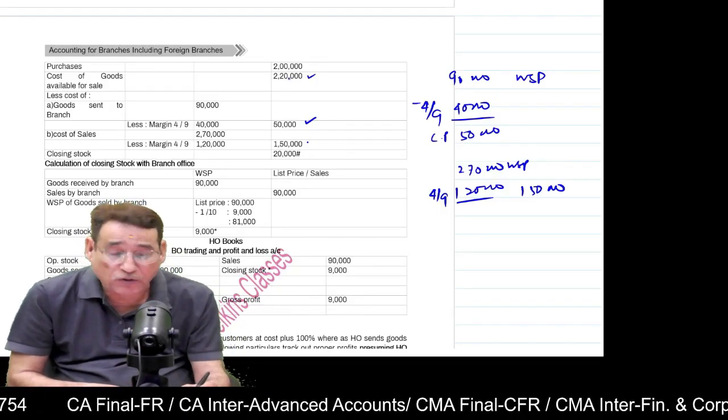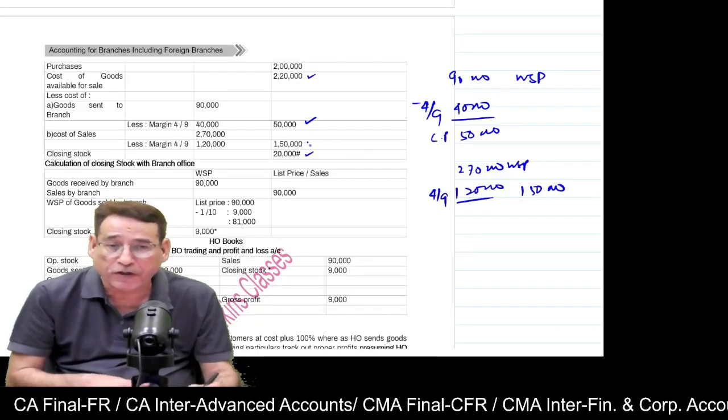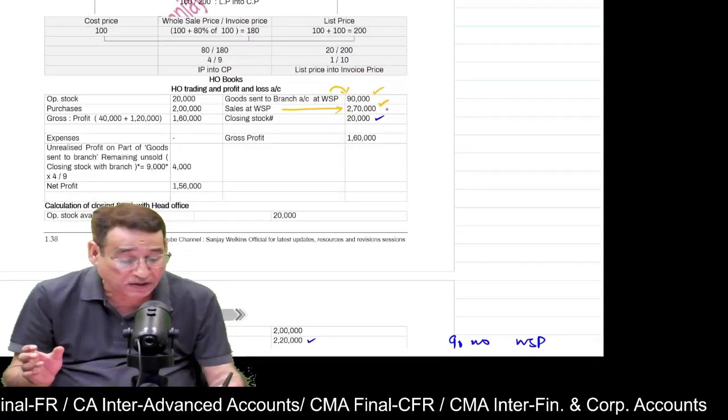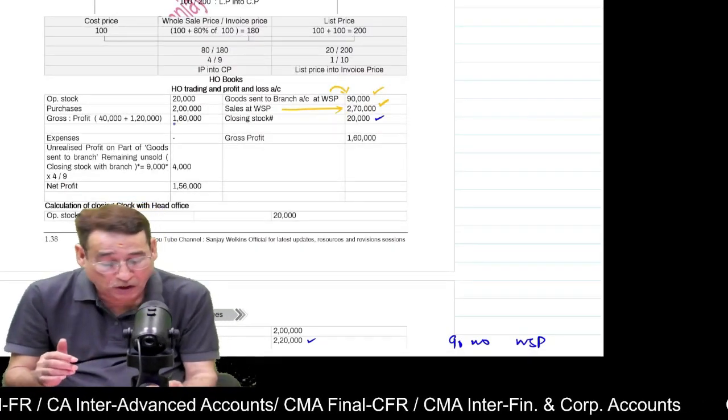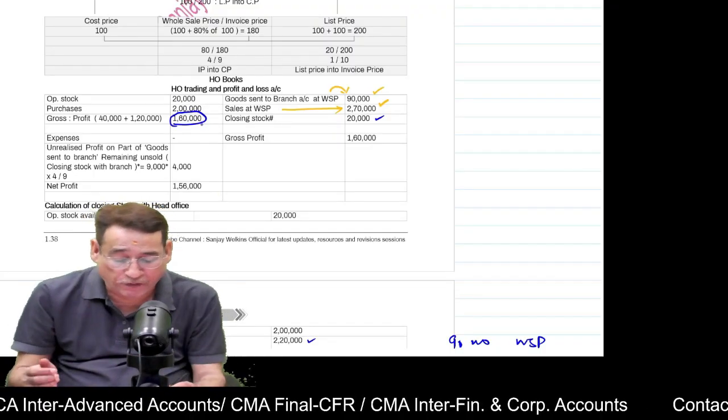So that means out of 2,20,000, if I subtract 50,000 and 1,50,000, I will be left with 20,000. This will actually tell me the total closing stock. Now we have got the total closing stock. Now I will balance it. I will find the gross profit.